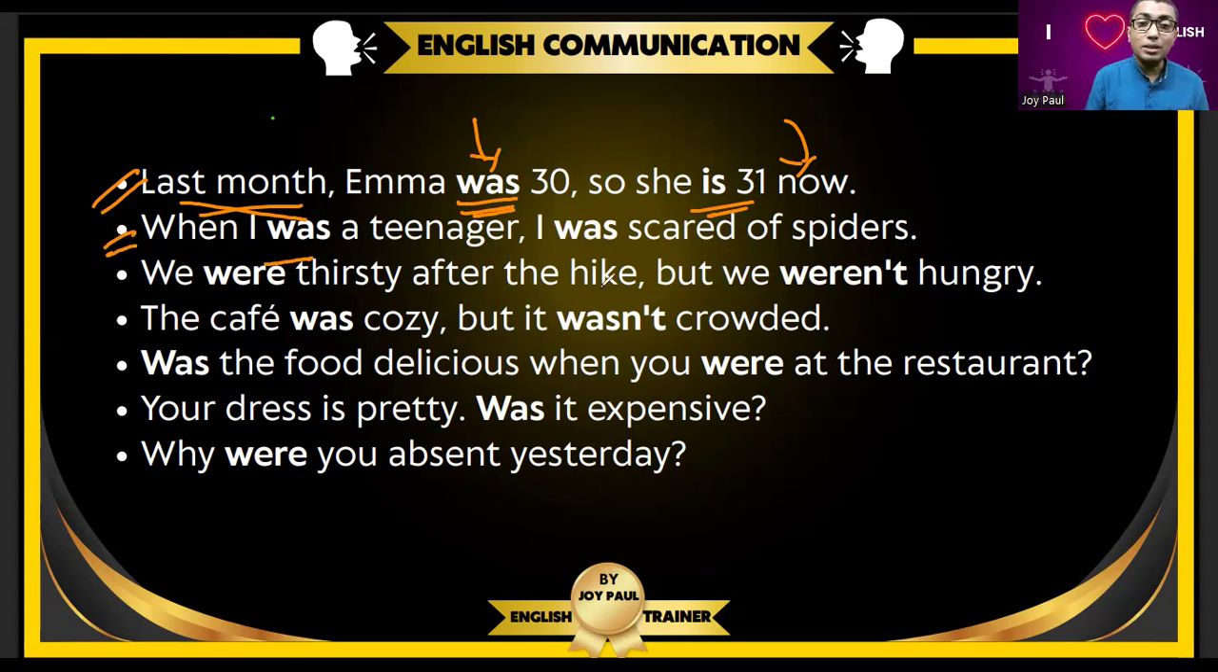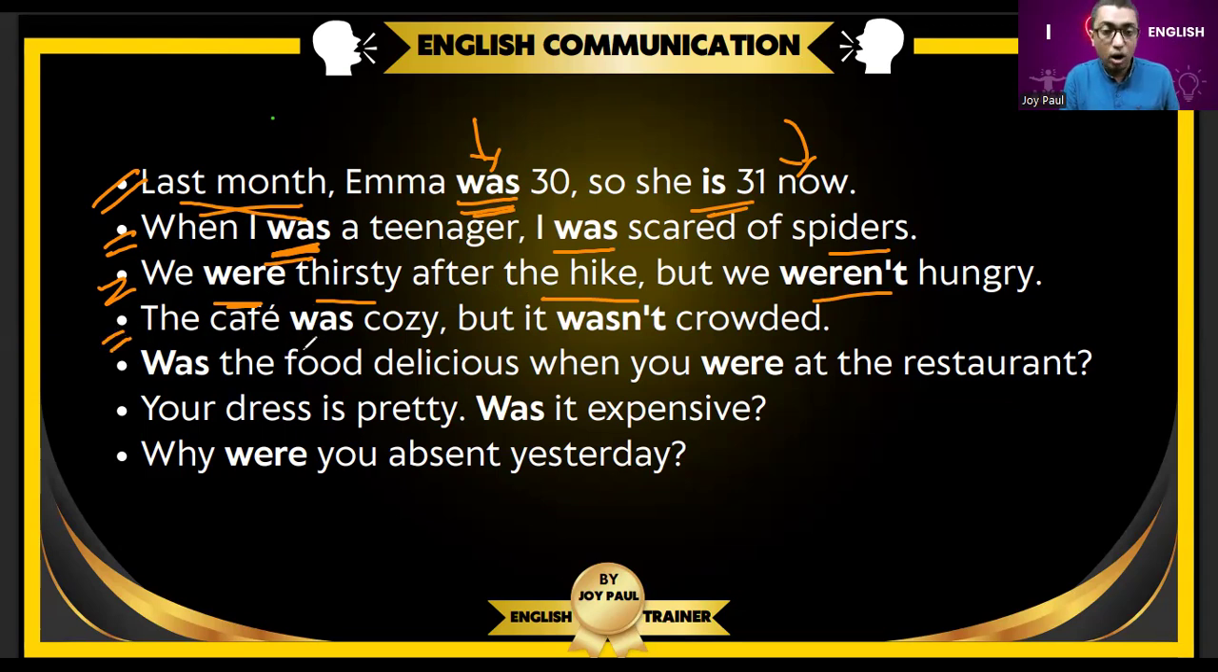When I was a teenager, I was scared of spiders. When I was a teenager, that means you are using "was", so you are talking about the past. We were thirsty after the hike. That means we were thirsty after the hike, but we are not thirsty now. We are talking about the past.